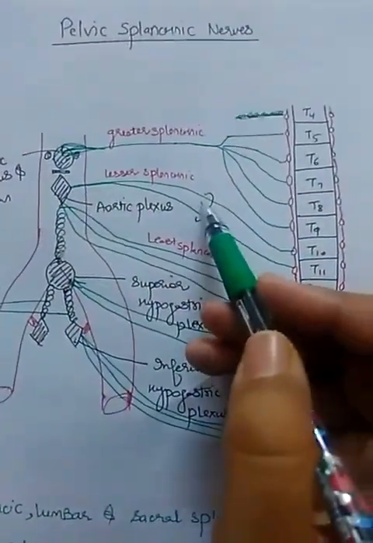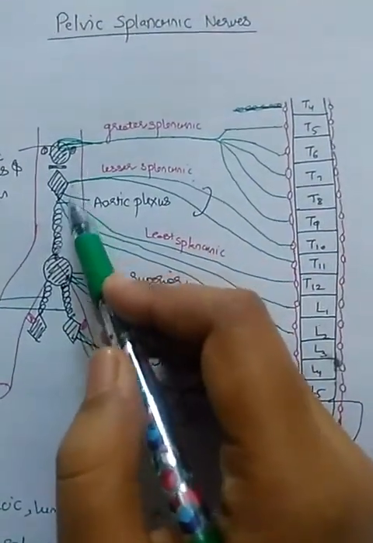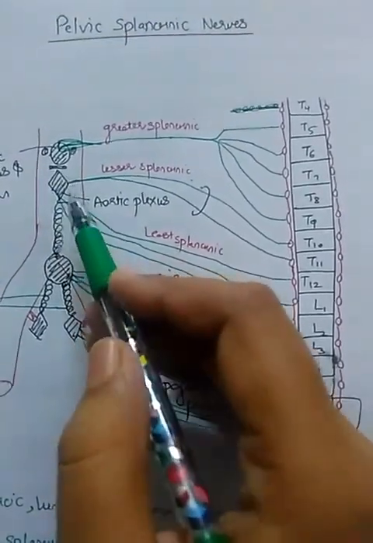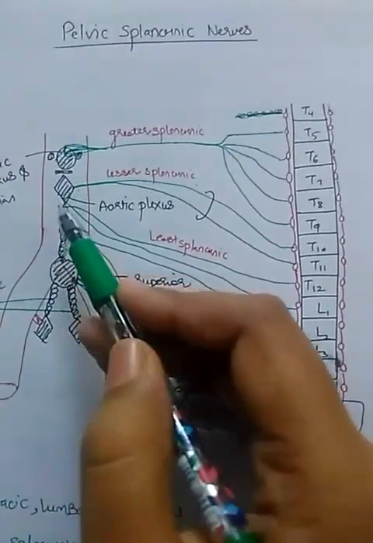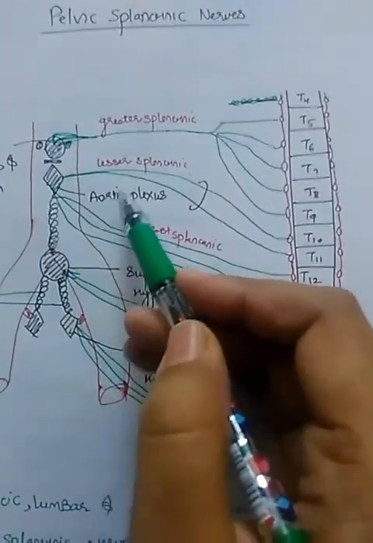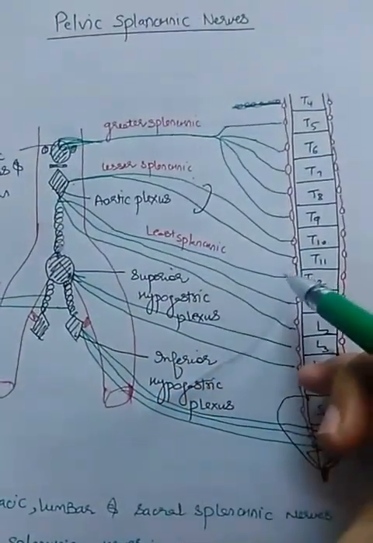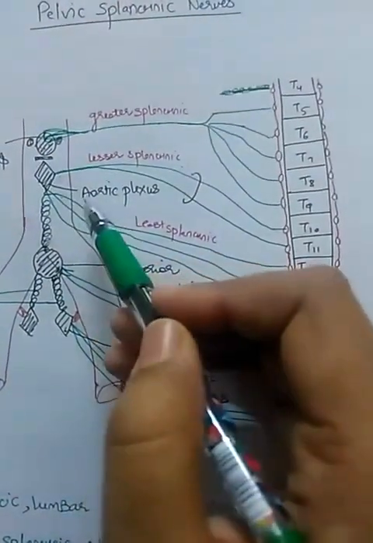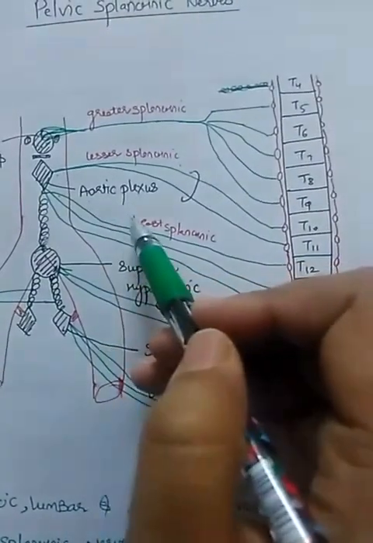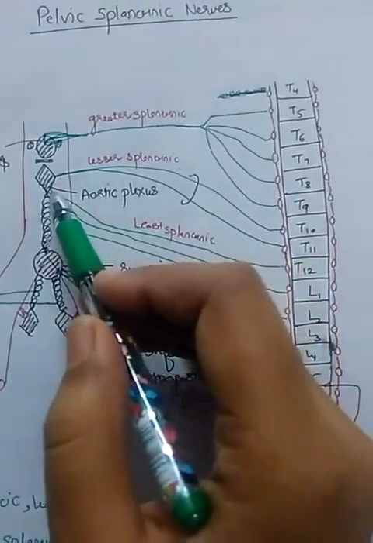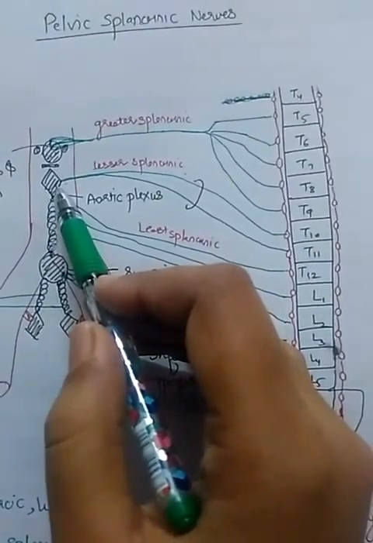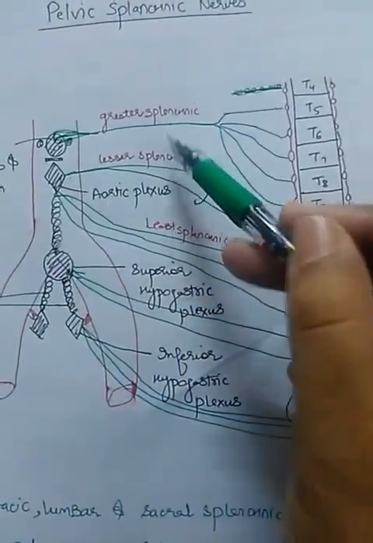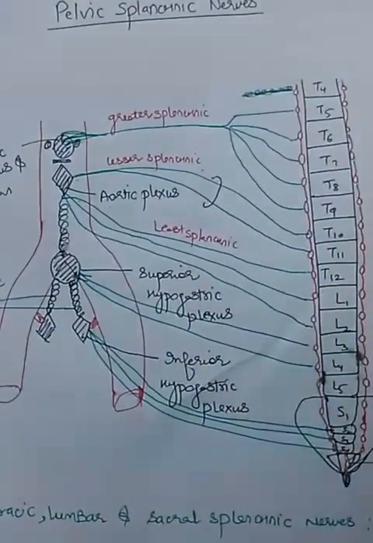Second is the lesser splanchnic arising from T10 and T11. It joins the aortic plexus. The aortic plexus is basically the intermesenteric plexus, that is, between the superior mesenteric and inferior mesenteric plexus. The third one is the least splanchnic, that is T12. It also enters the renal plexus or the aortic plexus finally. Sometimes this least splanchnic joins the lesser splanchnic and enters the aortic plexus as a single nerve. So this was about the greater, lesser and least splanchnic, that is, the thoracic splanchnic nerves.